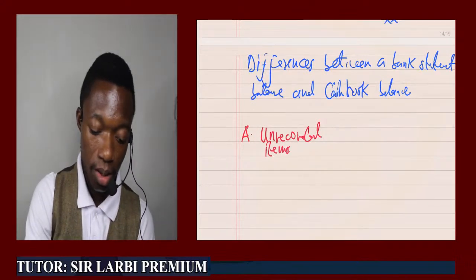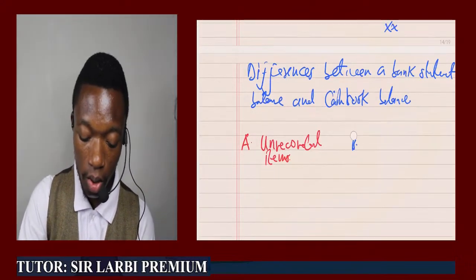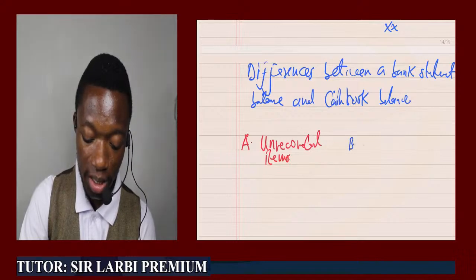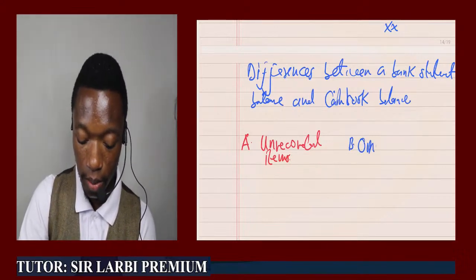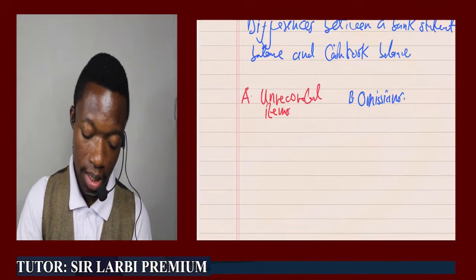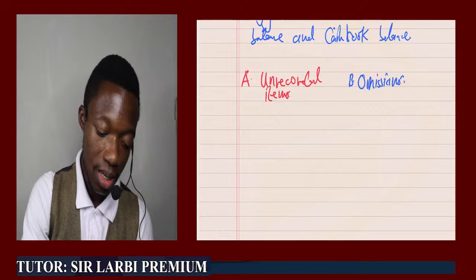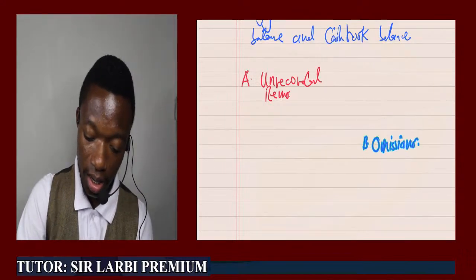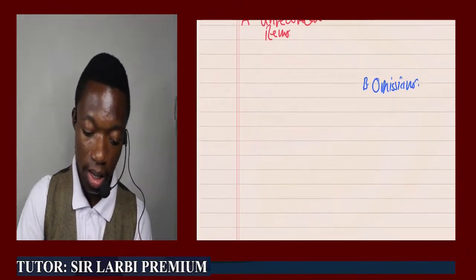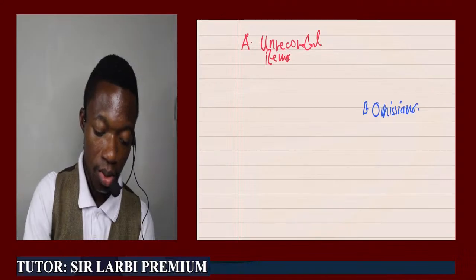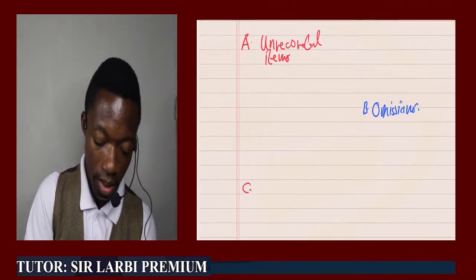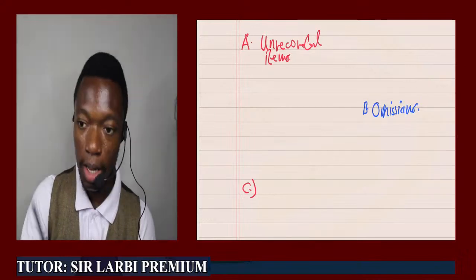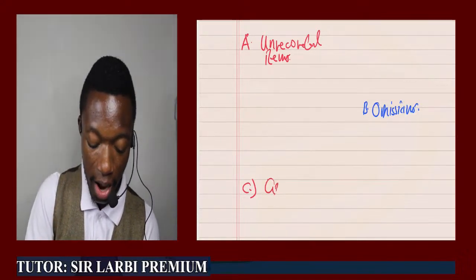Next, we have B, called omissions, generally omissions. And the last part of the discussion, C, is general errors.